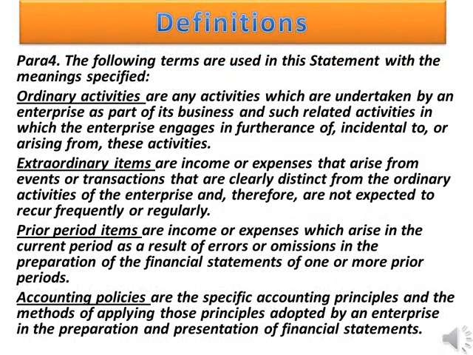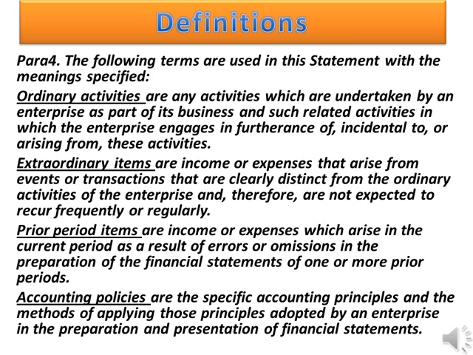Definitions. Para 4. The following terms are used in this statement with the meanings specified. Ordinary activities are any activities which are undertaken by an enterprise as part of its business and such related activities in which the enterprise engages in furtherance of, incidental to, or arising from these activities. Extraordinary items are income or expenses that arise from events or transactions that are clearly distinct from the ordinary activities of the enterprise and, therefore, are not expected to recur frequently or regularly.